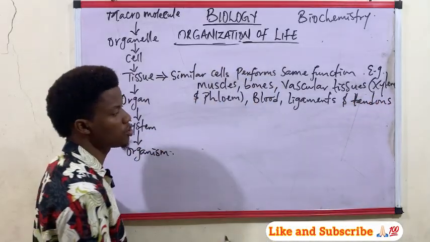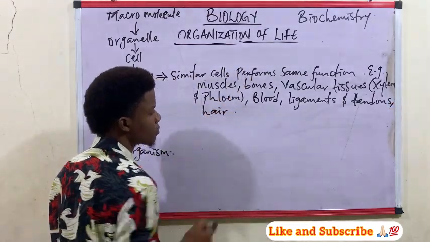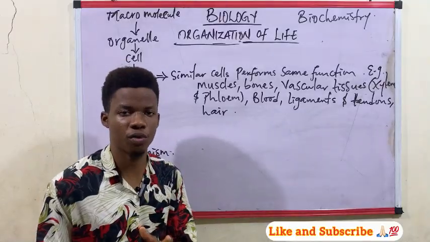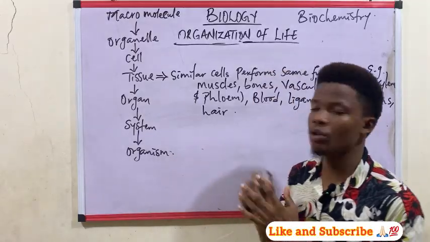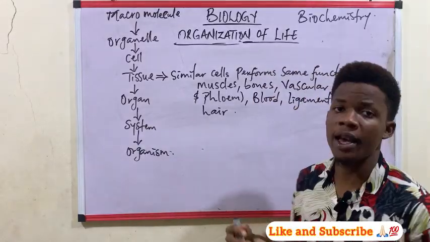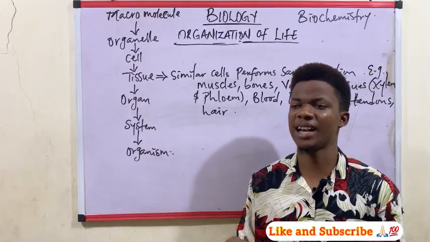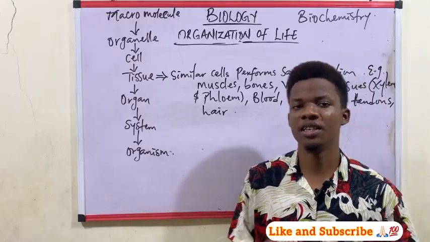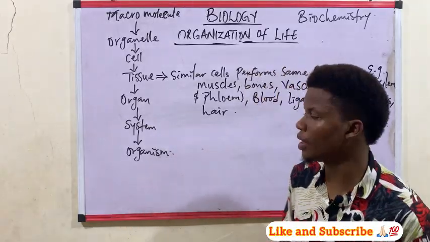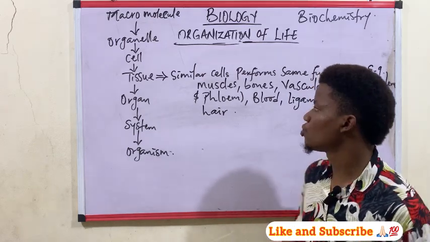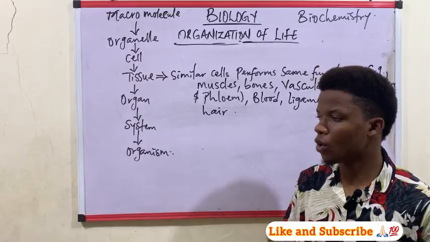Ligaments and tendons, they are also tissues. Even the human hair is also a tissue. All right, the human hair is best fit under the tissue level of organization, because what is hair? Hair is simply dead cells. Hair is formed by dead keratinocytes, and keratinocytes are cells in the skin that produce what? Keratin. So those dead keratinocytes come together to form the hair. So hair is correctly placed at the tissue level of organization.